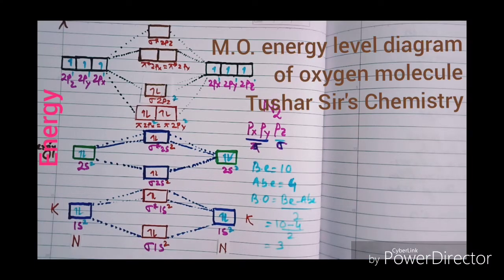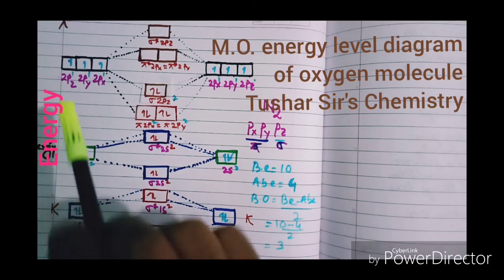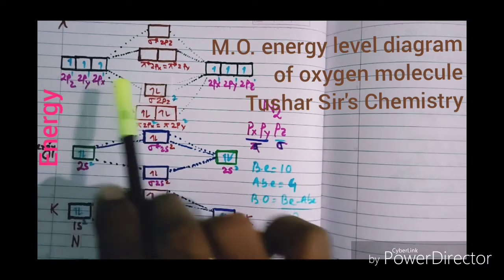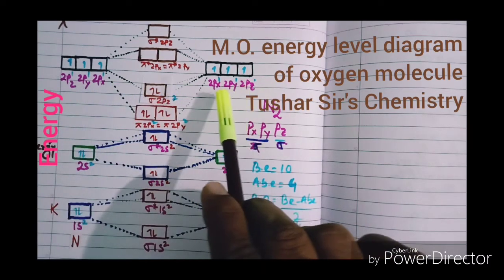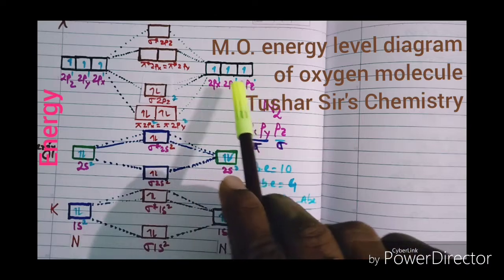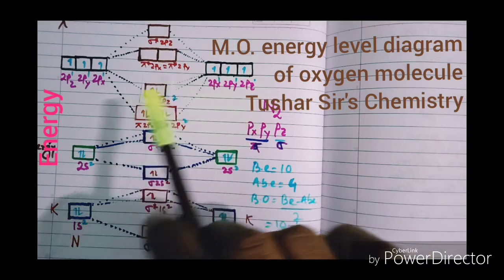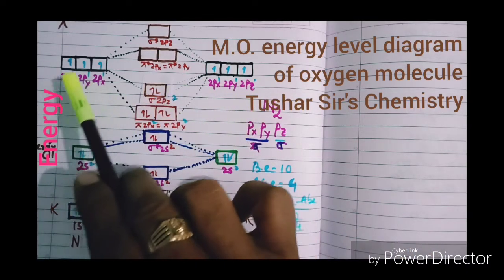Now we will draw the MO energy level diagram for oxygen. This one is the MO energy level diagram for nitrogen. We can convert this MO diagram to oxygen by doing slight changes. You see, here there are 3 electrons, here there are 3 electrons, but in case of oxygen, the number of electrons will be 4 in the p subshell. Here also the number of electrons in the p subshell will be 4.